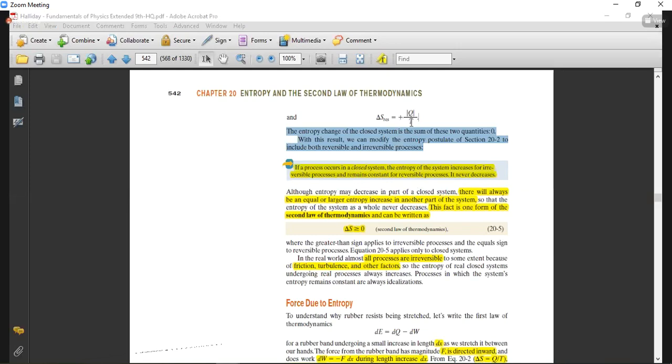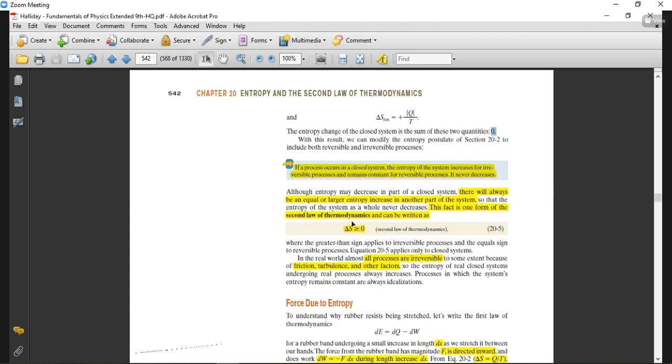So if I add them, the entropy for the reversible process, from A to B and from B to A, the total change in entropy, Q over T minus Q over T, would be equal to 0. If I take only the irreversible process, it will be written as Q over T. So the postulate can be written as: for a closed system, the entropy always increases for the irreversible processes and will remain constant for the reversible process.